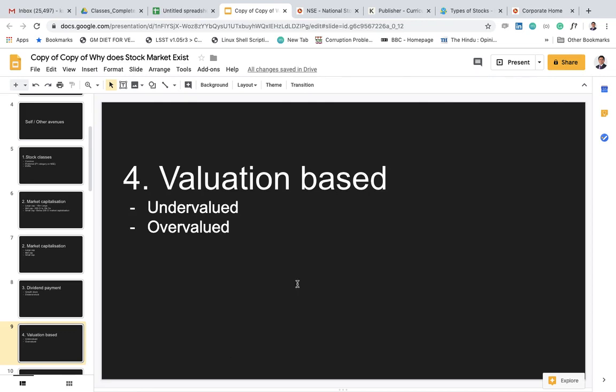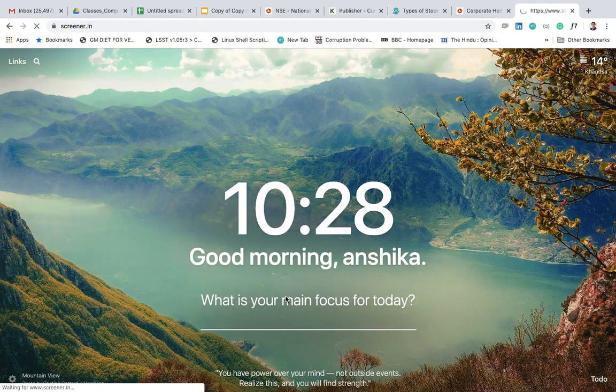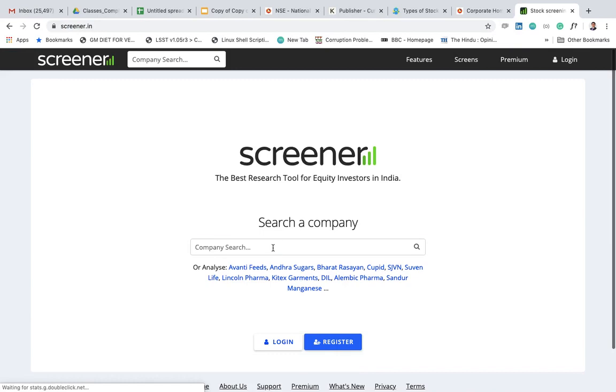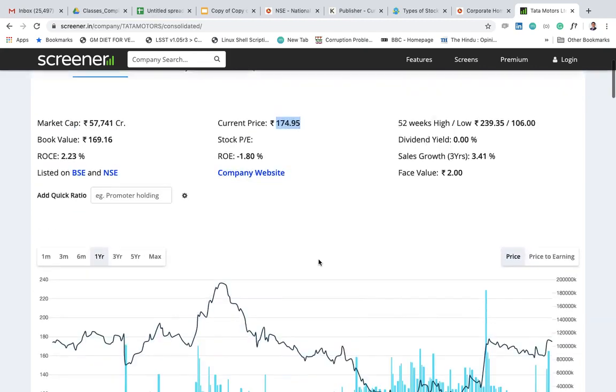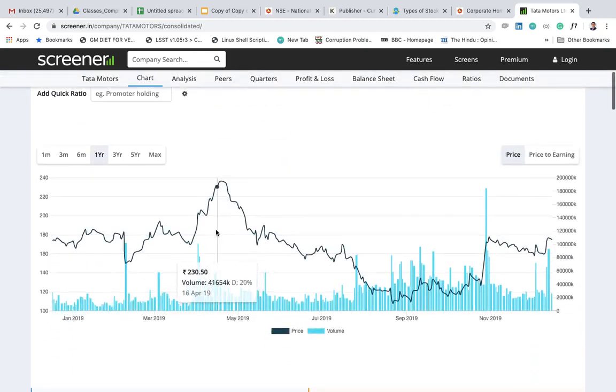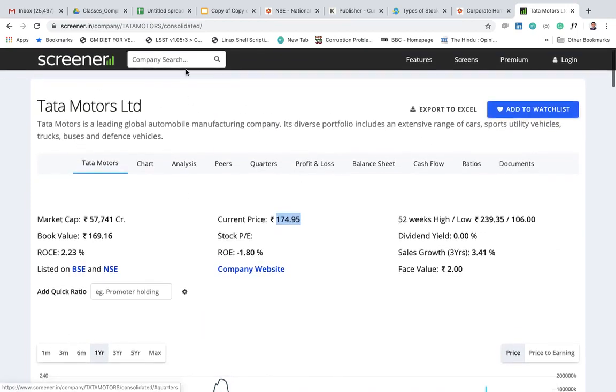For example, take Tata Motors, a large company. Tata Motors book value is 169 rupees, and the current price is 174. Some people may say it is undervalued, that the price should actually be 350 rupees or 240 rupees, but it is right now 174 rupees, and that's why it is undervalued.